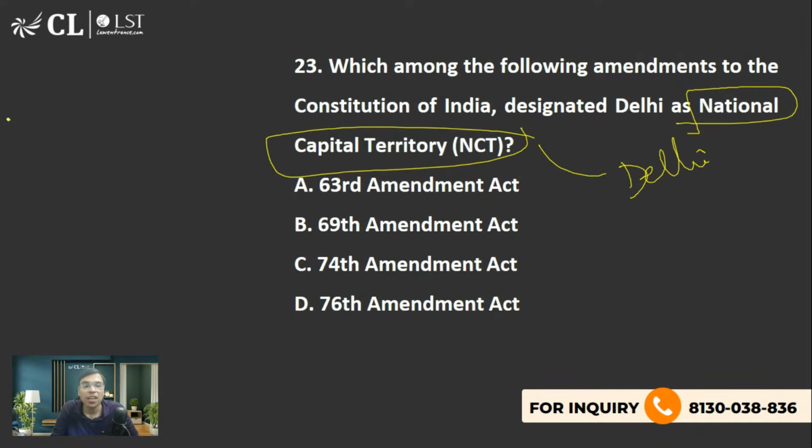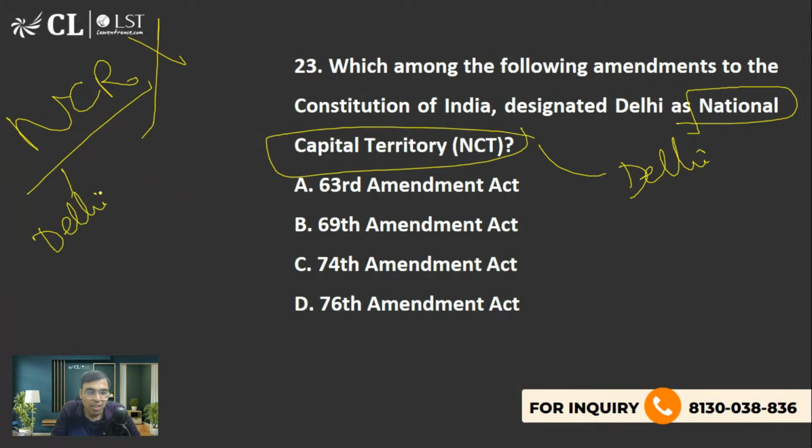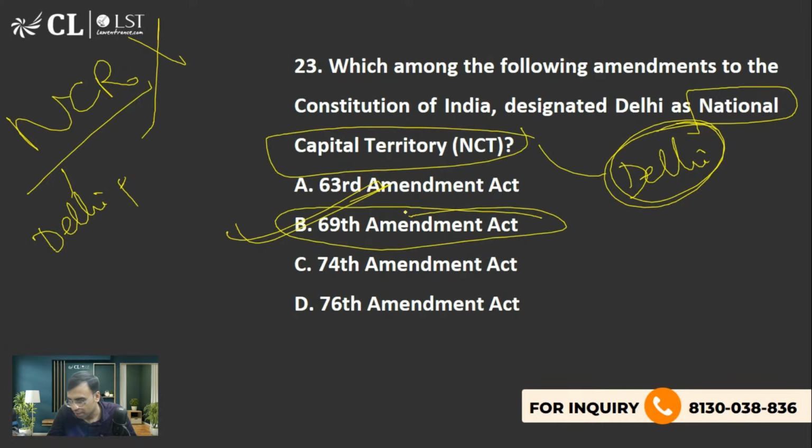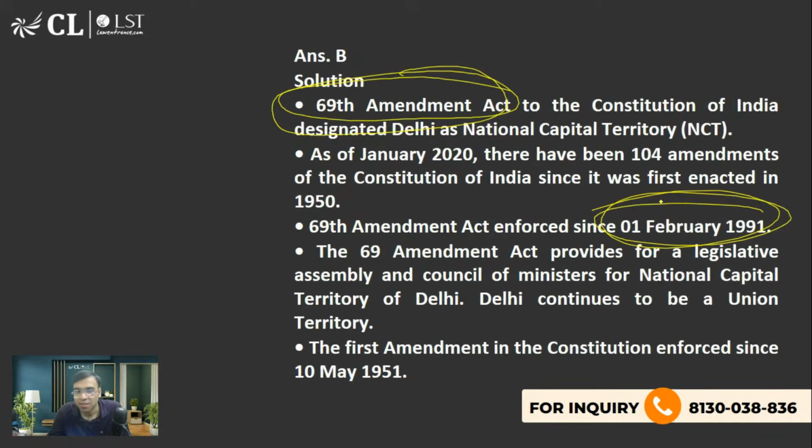Please do not get confused with NCR. This is National Capital Region. इसमें नहीं. This includes Delhi plus I think 23, 24 कुछ और districts हैं of other places. Yes, NCT National Capital Territory Delhi means Delhi, पूरा Delhi. So the Chief Minister Rekha Gupta ji is the Chief Minister of entire Delhi, है ना? Similarly, same is the case with Lieutenant Governor. ठीक है? So the right answer is option B, 69th Amendment. B is the right answer to this question. ठीक है? And you should know the capital of India is Delhi. ठीक है? So ध्यान रखिएगा.